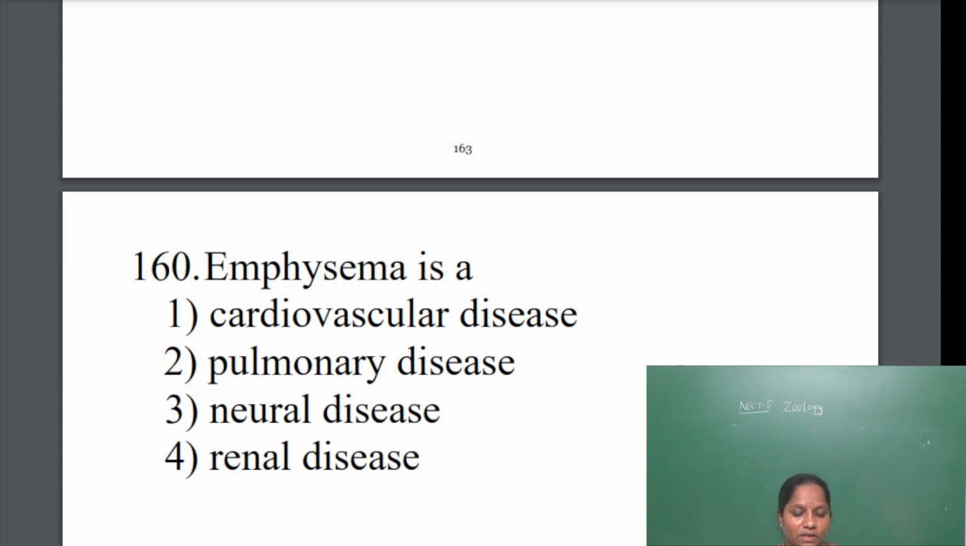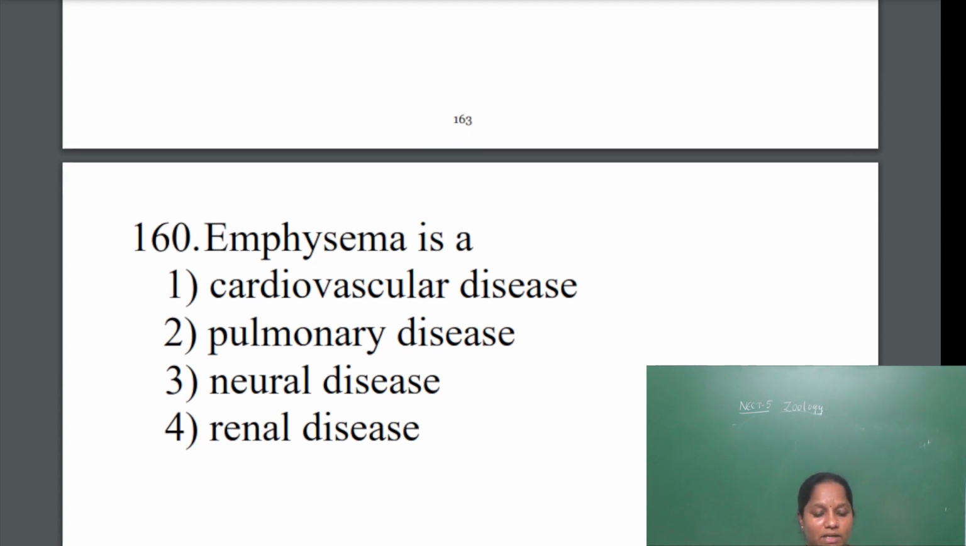If there is accumulation of more nicotine, the lungs will have nicotine deposition. Due to that, there is no free flow of oxygen to the lungs. And due to high cigarette smoking also, we will have the problem called emphysema. So which type of disease is it? Is it a cardiovascular disease? It is not a cardiovascular disease. It is not related to the heart. Then pulmonary disease, this is correct.